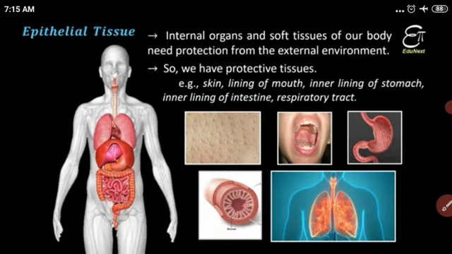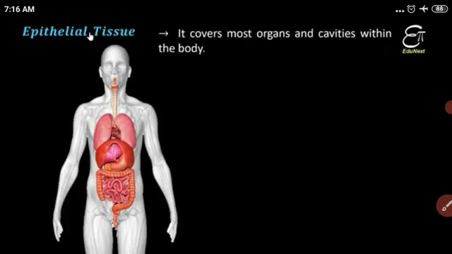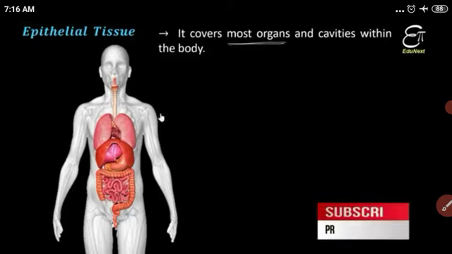Animal tissue is categorized into 4 types: epithelial tissue, connective tissue, muscular tissue, and nervous tissue. In this video we are going to study epithelial tissue. Let us see first the characteristics. First, we have seen it protects the internal organs. Next, it covers most organs and cavities within the body.